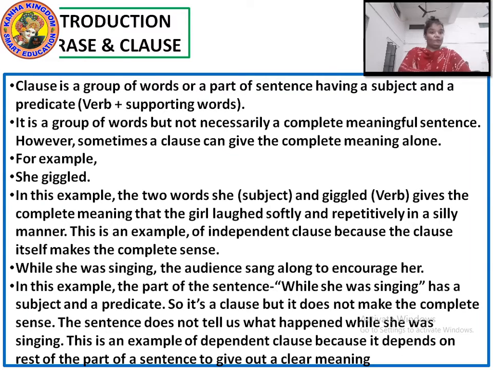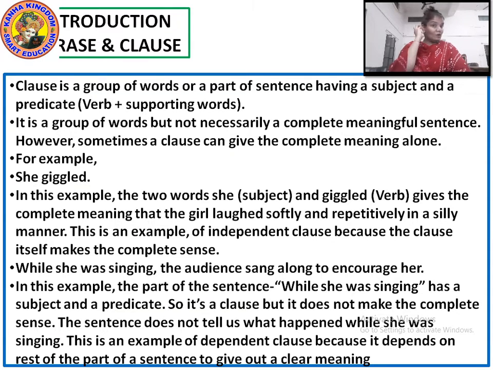A clause is a group of words or a part of a sentence having a subject and a predicate, or you can say a subject and a verb. You must have learnt in your junior classes what a subject and a predicate are. So if you want to identify a clause from a sentence, you should know that a clause is a group of words, or a part of a sentence. A phrase does not have a verb or a subject, but a clause has a subject and a verb.